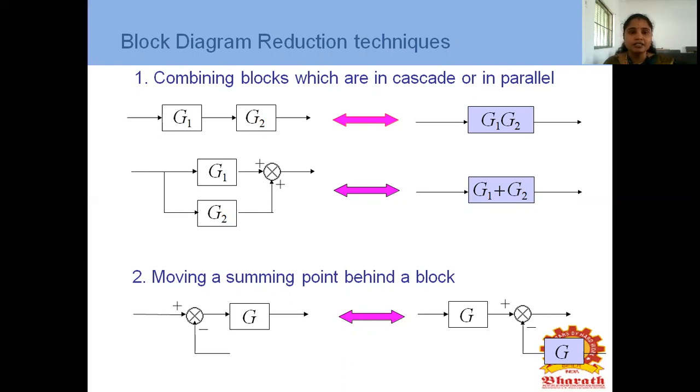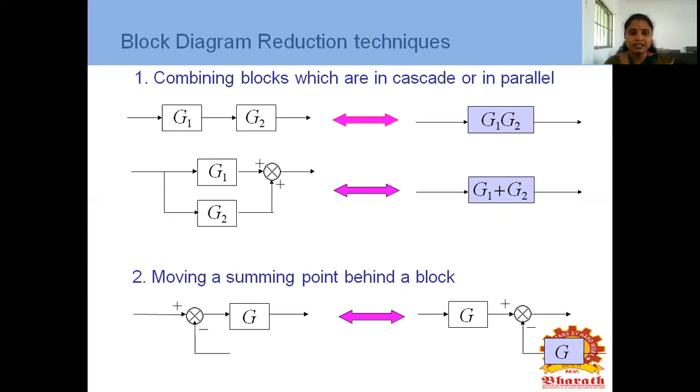Blocks in series connection: how to write the equation? G1 and G2 multiplied. Blocks connected in parallel: how to write the equation? G1 plus G2. Okay, the second rule is moving a summing point behind a block.